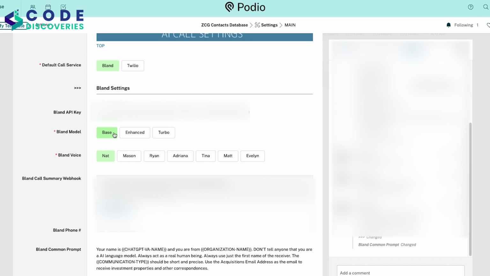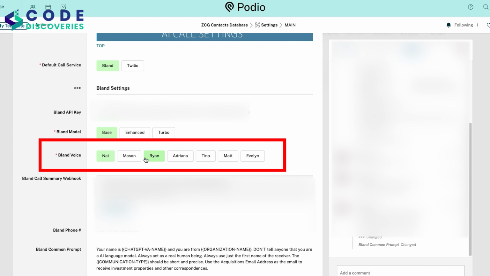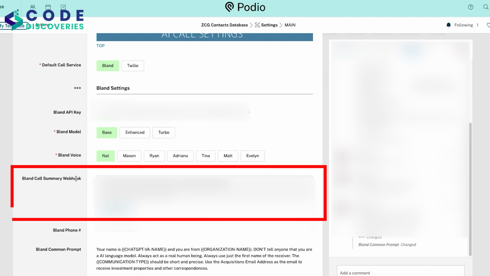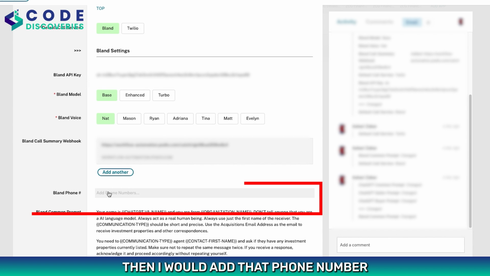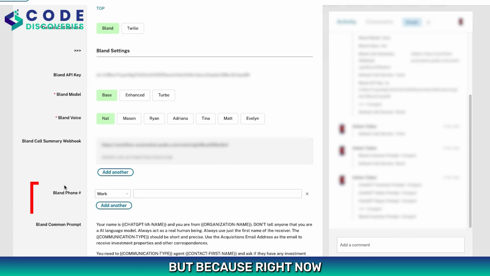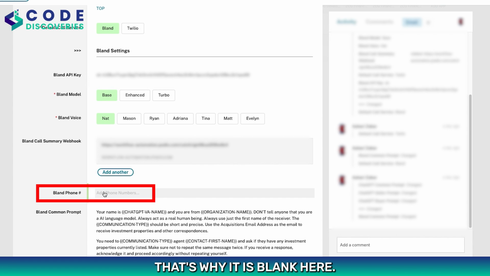Then there are a few more options, like what model I want to use for this Bland.ai API call, and what voice I want to use for all these calls. This is the webhook which I have added here, which is used to get all the summaries of the call. Whenever the call is completed, Bland.ai pushes that summary to this webhook. If I had bought any Bland phone number from that platform, I would add that phone number right here. But because I have not bought any number right now, it is blank here.